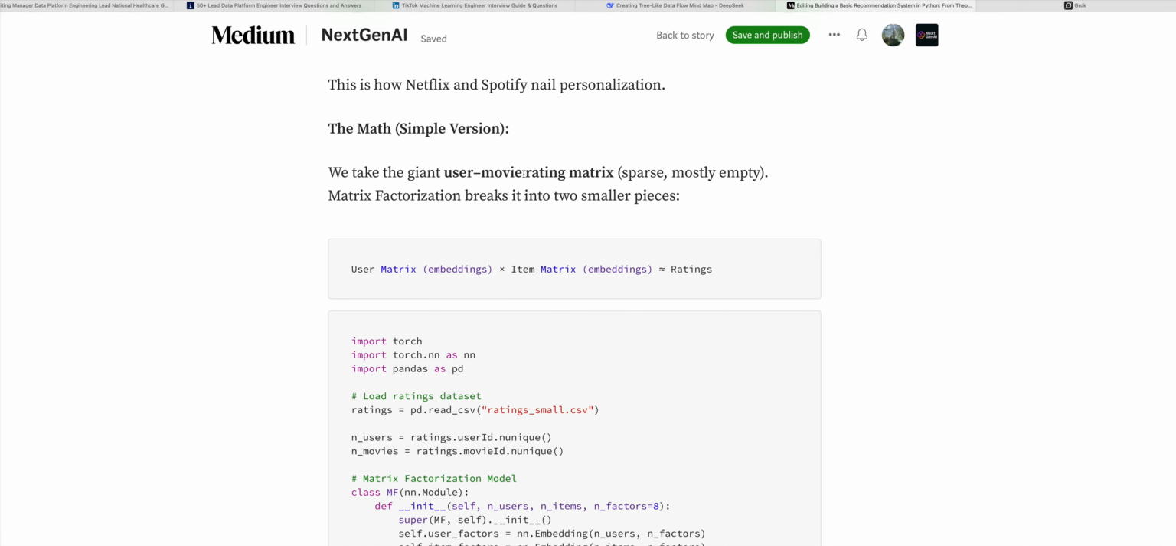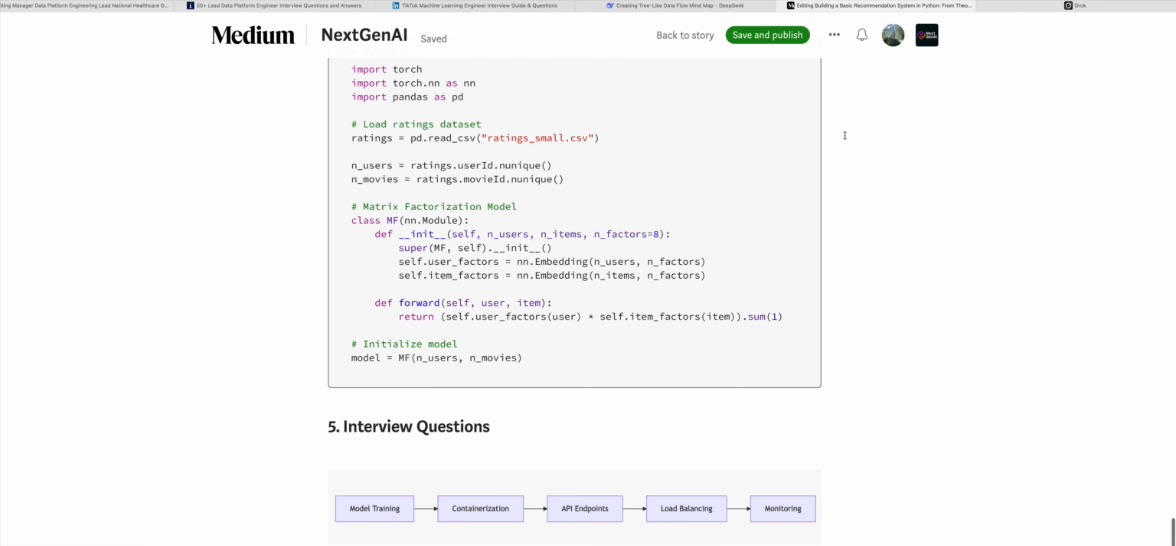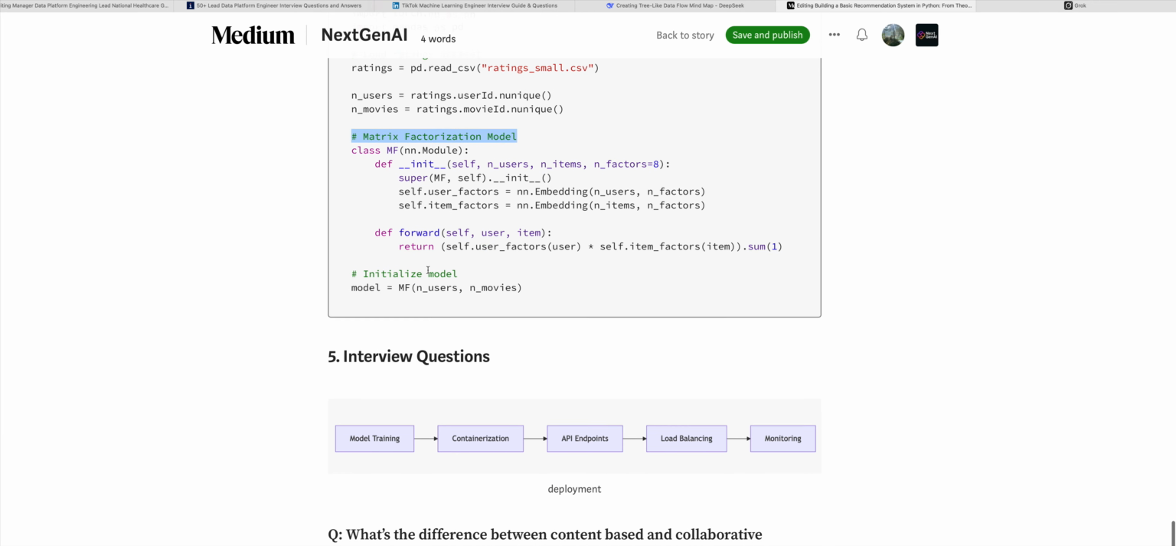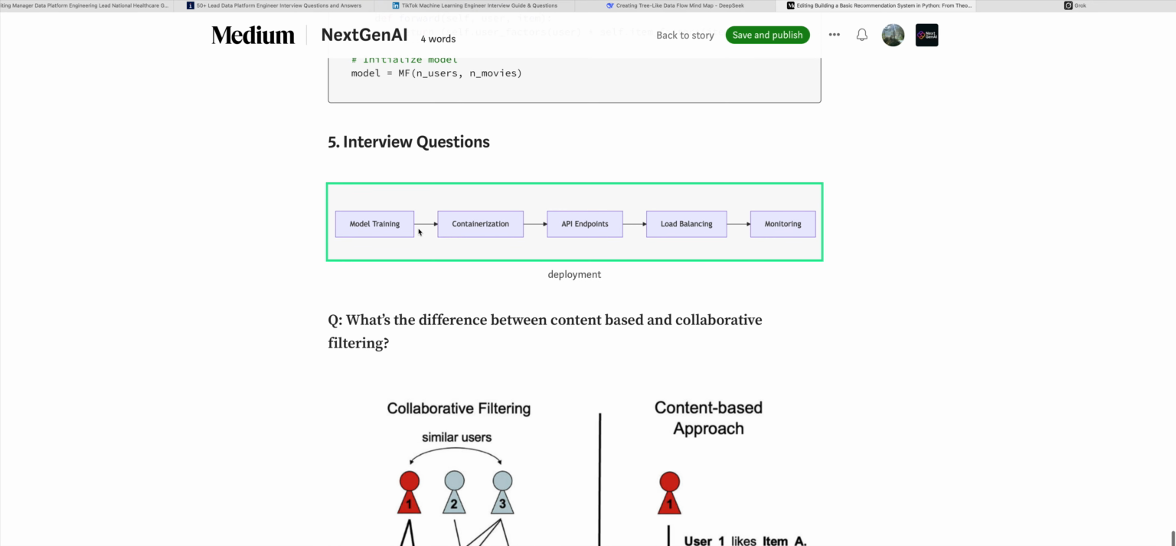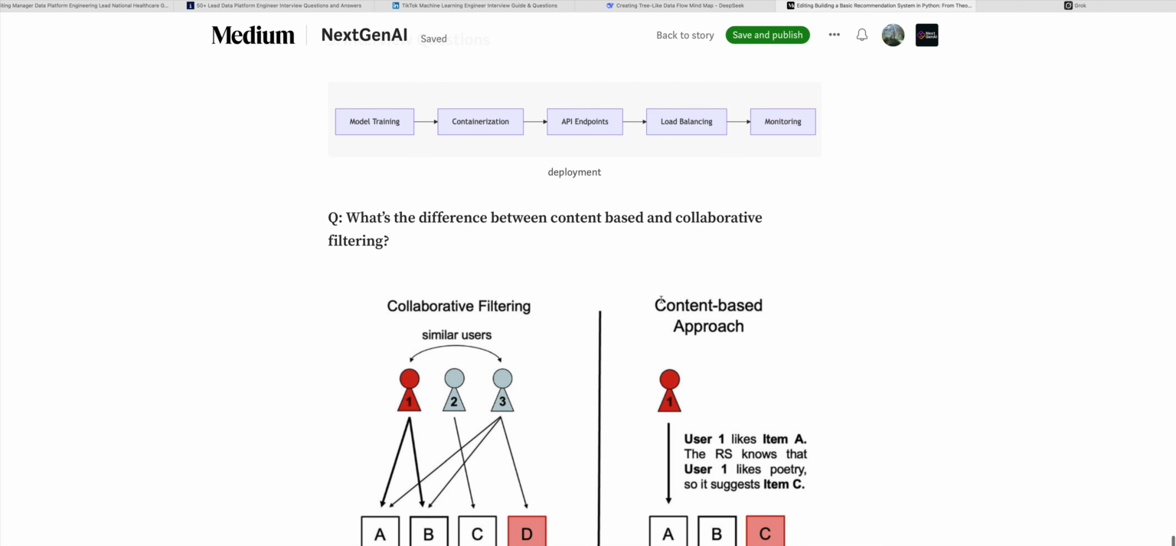So this is simple math, there is nothing much, but the full implementation code is there. I have a small ratings CSV file. We load this ratings file, then the number of users, and then matrix factorization and model initialization, and so on. So this is very simple. This is model deployment, model training, model containerization, API endpoint, load balancing, and monitoring.